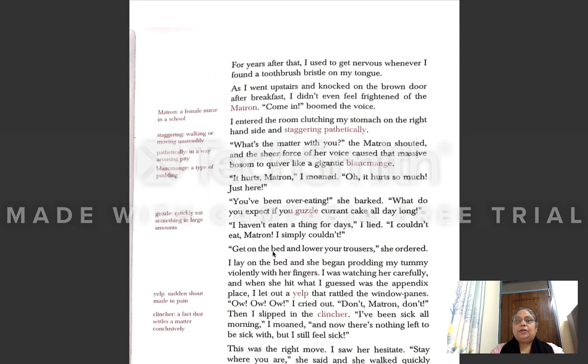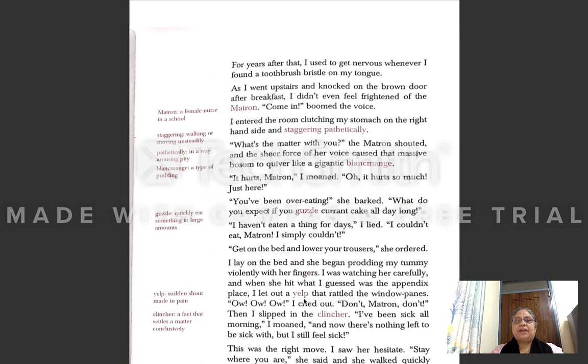"Go on, get on the bed and lower your trousers," she ordered. So matron said to lie down on the bed and lower down your trousers so that she may check up the stomach. "I lay on the bed and she began prodding my tummy violently with her fingers. I was watching her carefully and when she hit what I guessed was the appendix place, I let out a yelp."